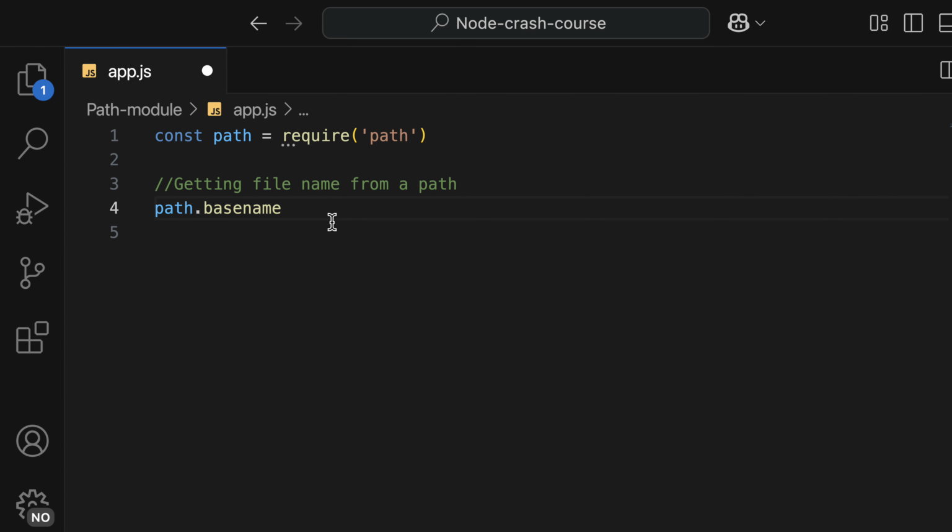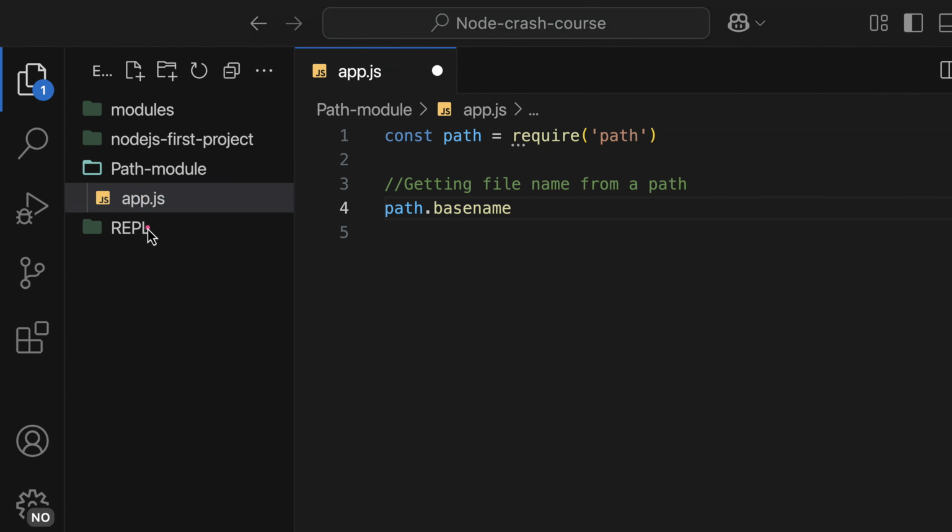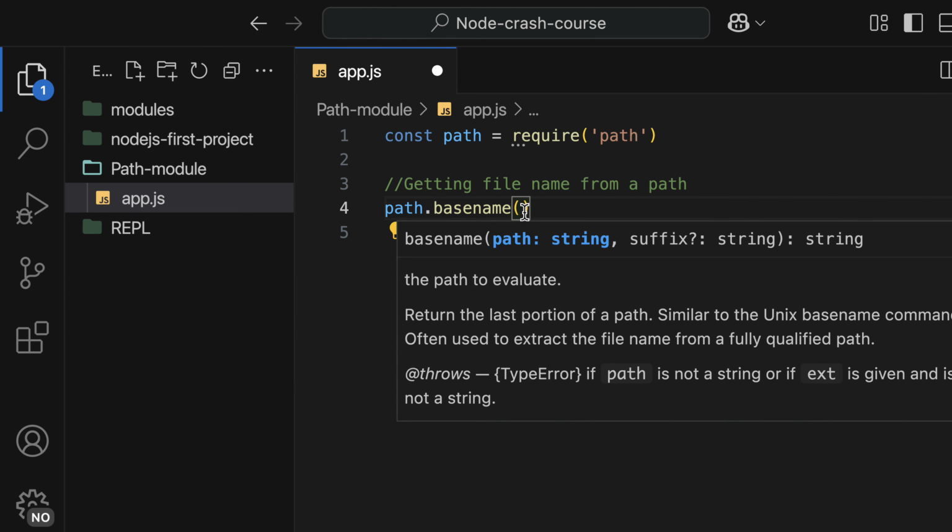Now, what is a file and what is a path? Let's look at the folder structure here. At the moment, these are the folders and files. When I say the path to this app.js, it is inside the path module folder and then the file. So when I say basename, I'm going to reference the path. For this, I'm going to use some dummy path.